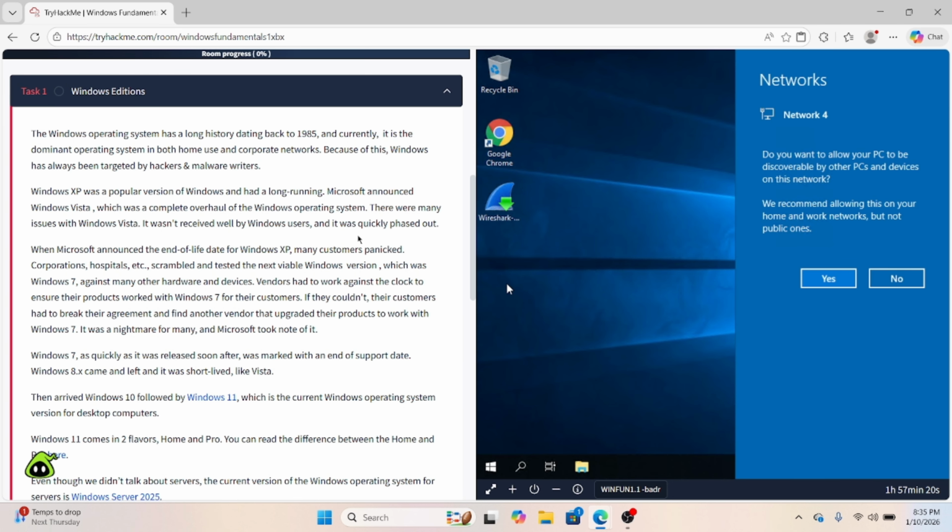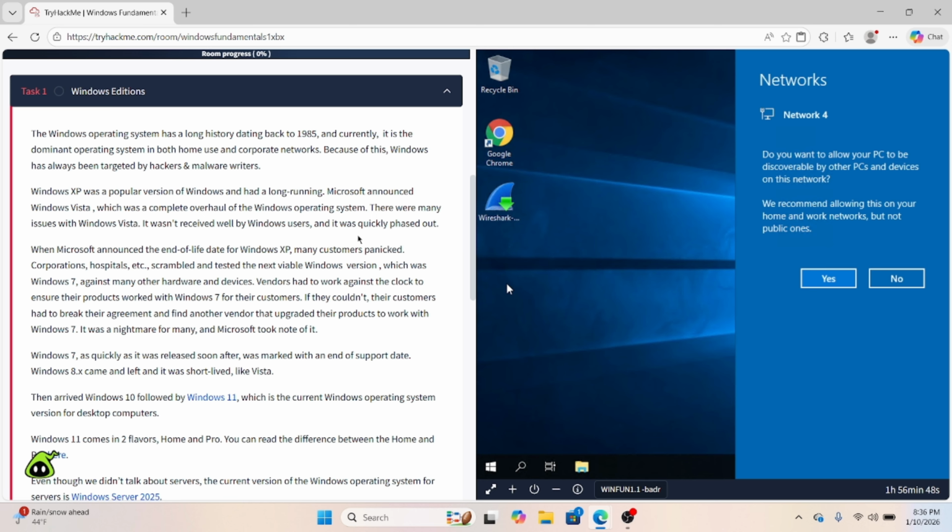Now I'm going to do Task 1, Windows Edition. The Windows operating system has a long running dating back to 1985 and is the predominant operating system in both home and corporate networks. Because of this, Windows has always been targeted by hackers and malware writers. Windows XP was a very popular version of Windows and had a very long running. Microsoft announced Windows Vista, which is a complete overhaul of the Windows operating system. There were many issues with Windows Vista, so it was not received well by the users, and it got phased